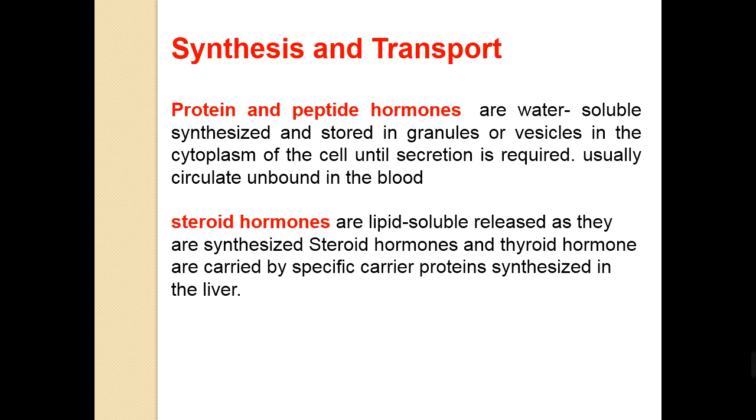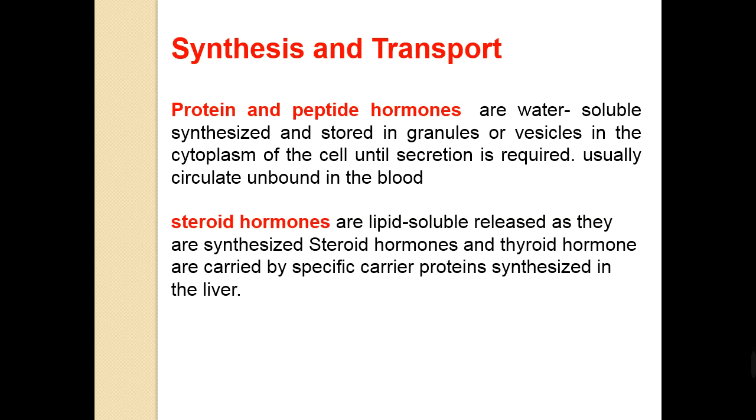While steroid hormones, you have to remember, are derivatives of cholesterol, so they are lipid soluble and released as they are synthesized. What do we mean by released as they are synthesized? They are not stored in granules or vesicles. They are synthesized and directly released from the cells.